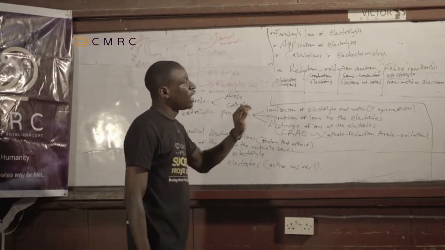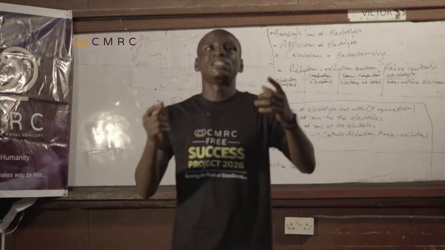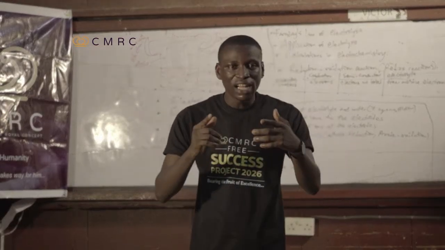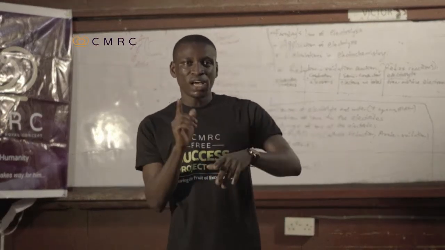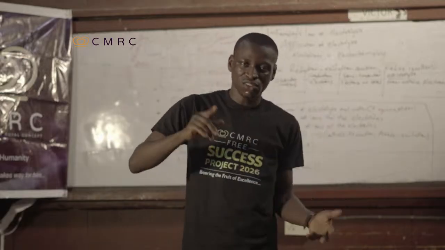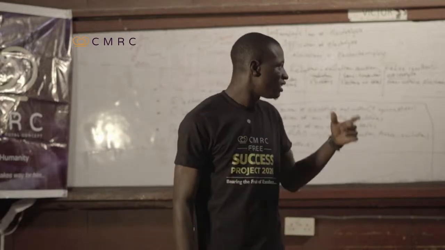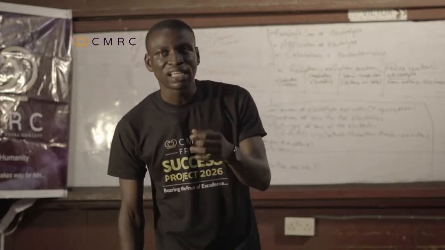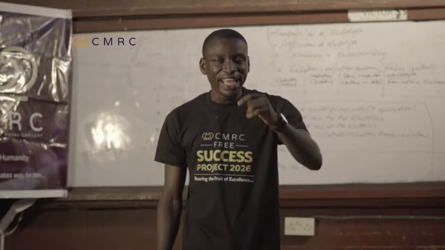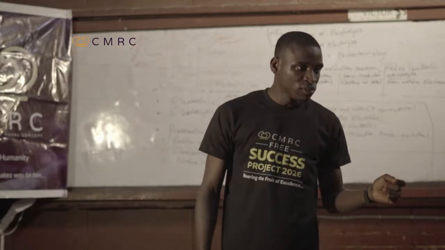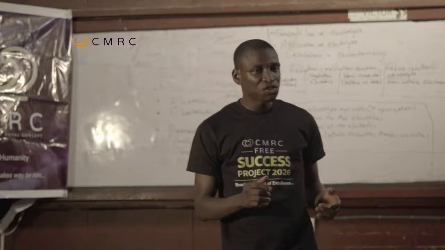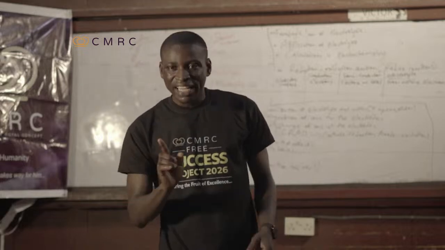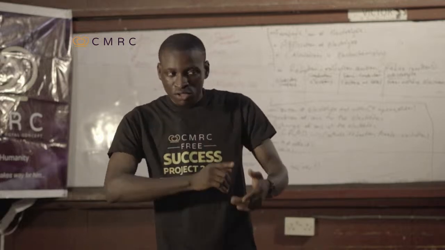Okay, now I want to define electrolytes. Under electrolytes, we can have different types: strong electrolytes and weak electrolytes, just as we have weak acids, strong acids, weak bases, strong bases. Now, what is a strong electrolyte? A strong electrolyte is an electrolyte that ionizes completely in aqueous solution or molten form to liberate ions.